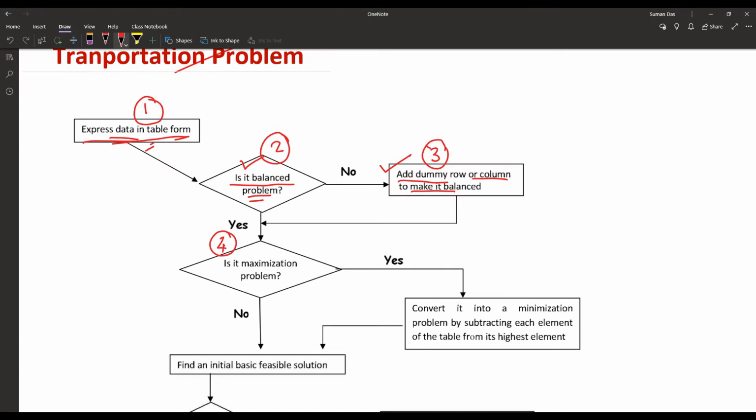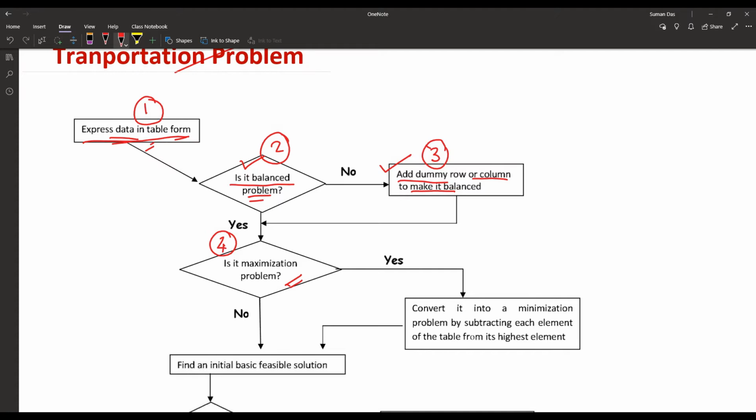Now, when any problem is asking for the maximum profit, not the minimization of cost, then that type of transportation problem is known as a maximization problem.